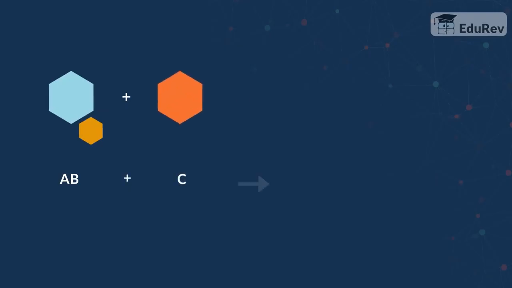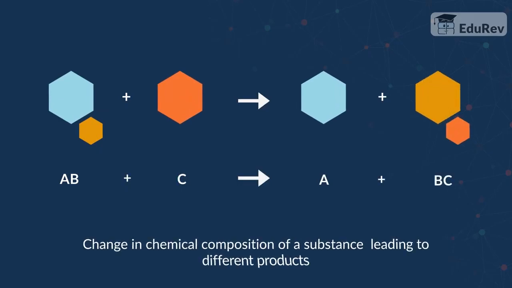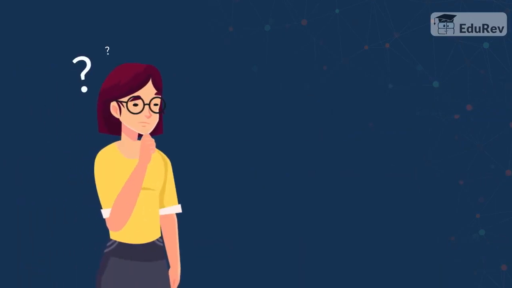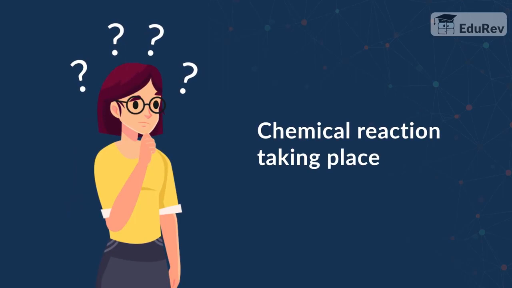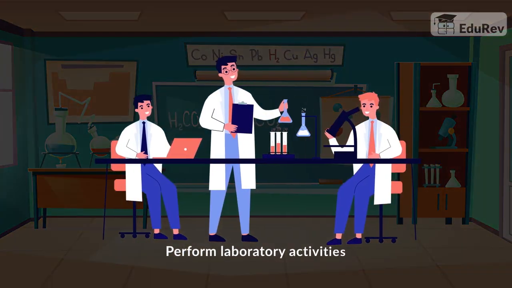A chemical reaction is thus when there is a change in chemical composition of one or more substances in which the reactants are converted into one or more different products. This results in rearranging the constituent atoms of the reactants. Now, you must be wondering, how do we come to know that a chemical reaction has taken place? Come, let's together perform some activities to find an answer to your questions.